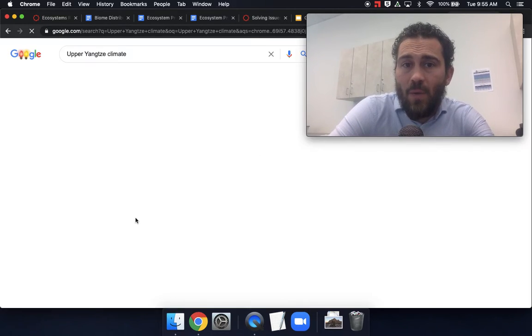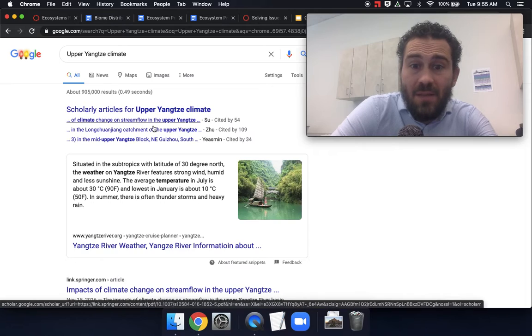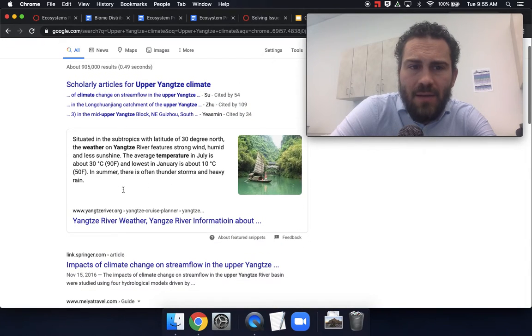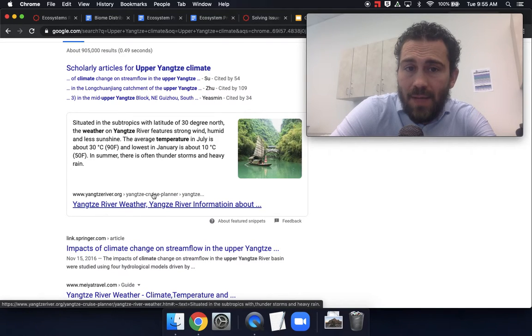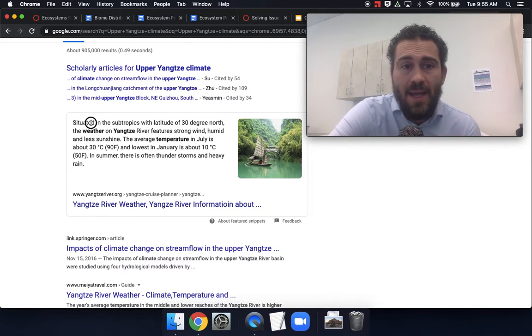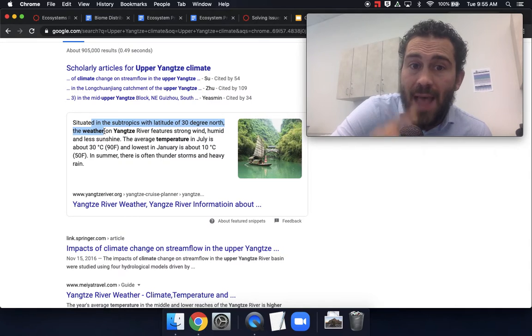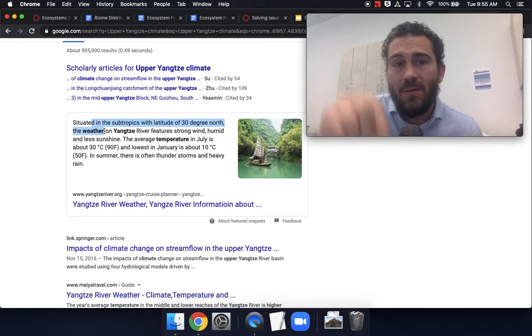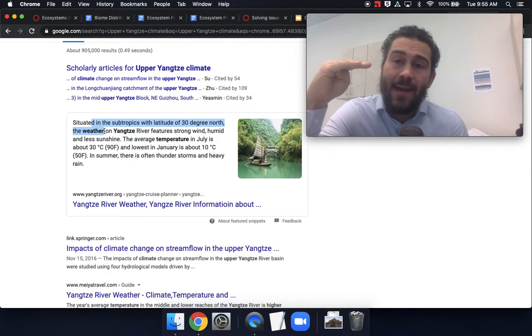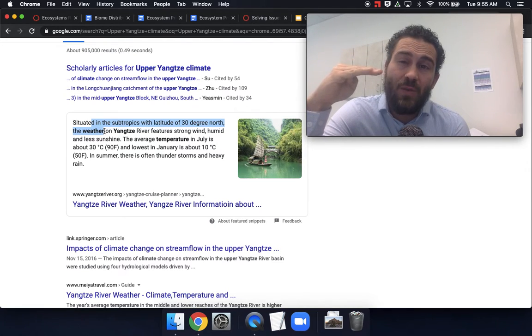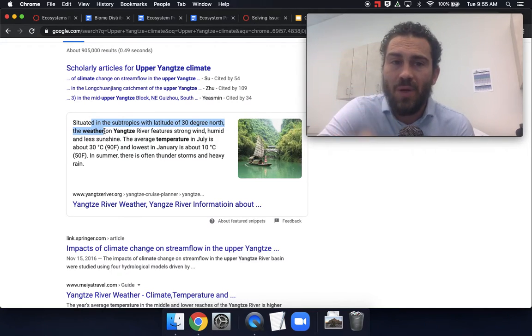And when Google pops it up, there are some scholarly articles here, but then there's also just a Yangtze River organization that is going to have some interesting things. Situated in the subtropics with a latitude, notice it tells you the latitude of 30 degrees north, which is right at that zone between tropic and changing into temperate climate, right?